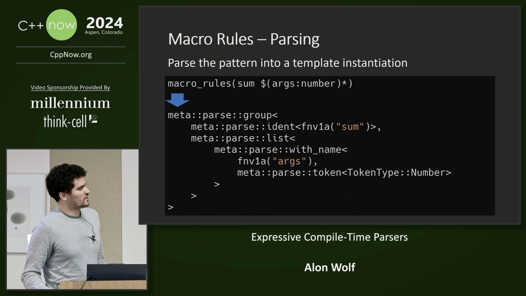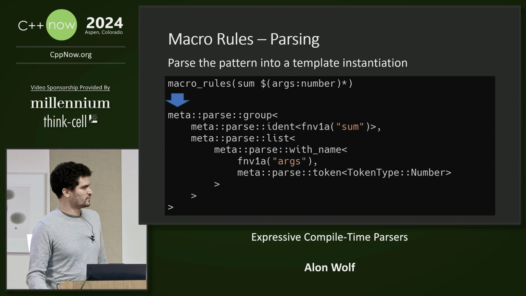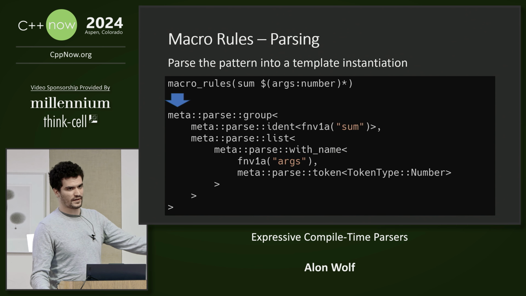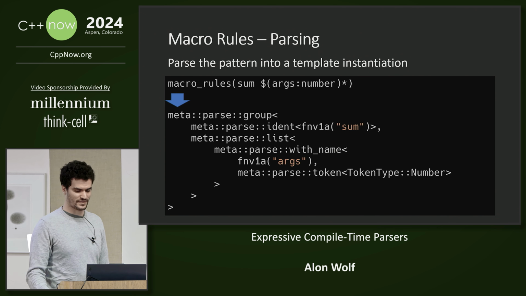So internally, macro rules uses a compile time parser to convert the matching syntax into a template instantiation that represents the syntax tree. You can also write this template directly, but I find the macro rule syntax easier to work with and more expressive.